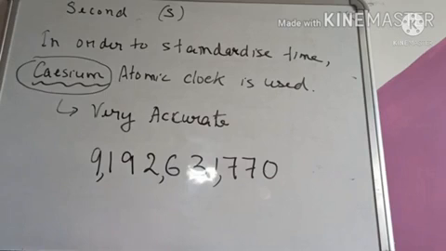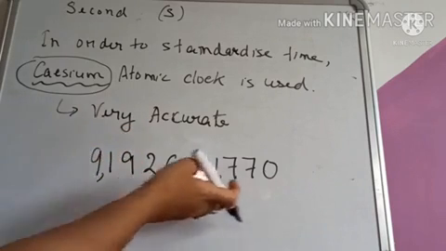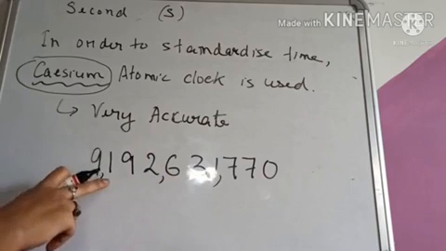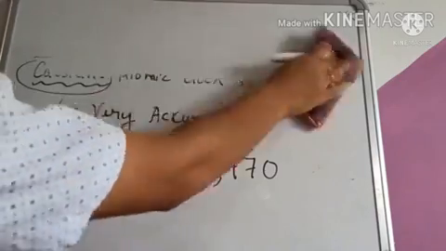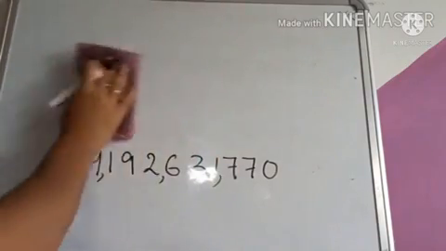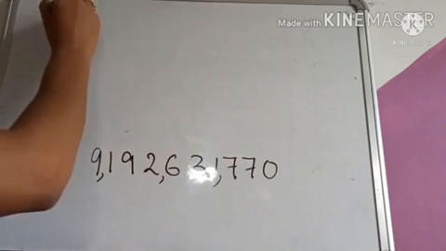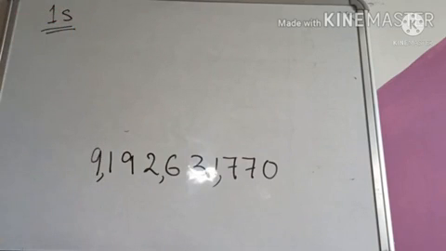Okay, remember this value, but this is not a phone number. It is easy for us to remember this value because it is similar to a phone number. It starts with 91. Okay, so 9192631770. Now what is this value? We will require this value to define 1 second.